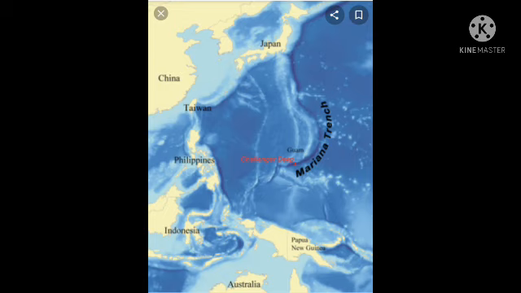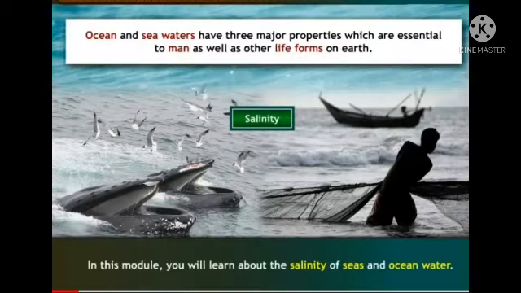This is the Mariana Trench. It is located in the western Pacific Ocean, about 200 kilometers east of the Mariana Islands. Okay students, this is the deepest oceanic trench on the earth. This is very important.